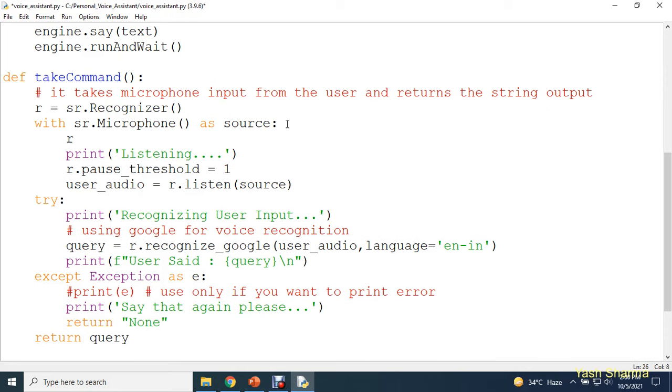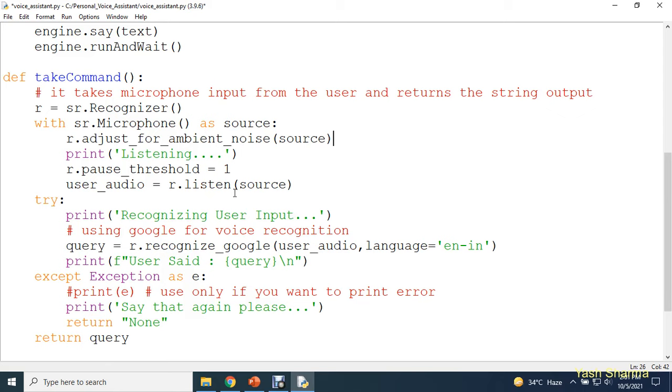Here we need to write r.adjust_for_ambient_noise, and here you need to pass in your source. So this piece of command, guys, you need to write: r.adjust_for_ambient_noise. Please don't make any spelling mistake.